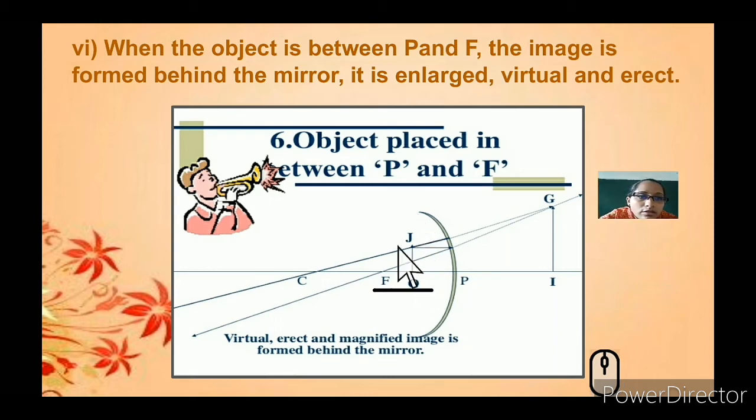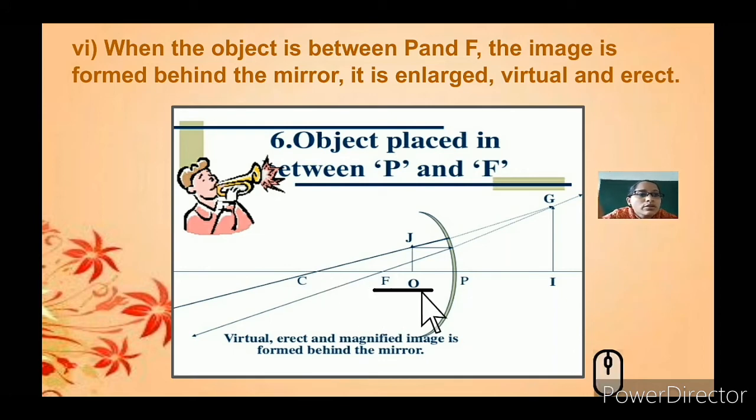The first ray hits the mirror and passes through the focal point. The same 3 points you should draw, that is pole is exactly at the middle of the mirror. Then the distance between pole and focus should be, say, 1 centimeter. Then between focal point and the curvature should be 1 centimeter distance. So you can see that in between this ray should pass. One should pass through the focus, one should pass through the center of curvature, as I told.